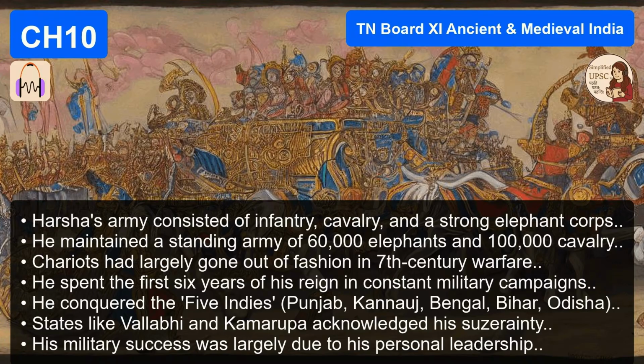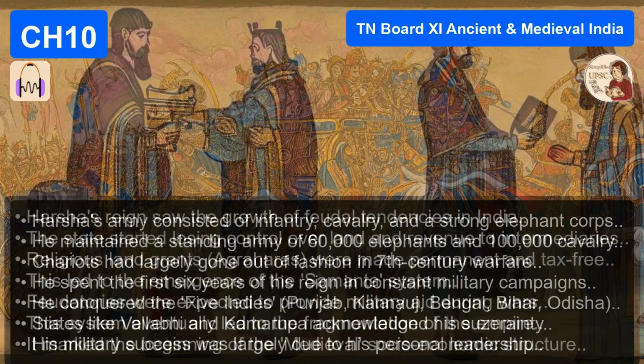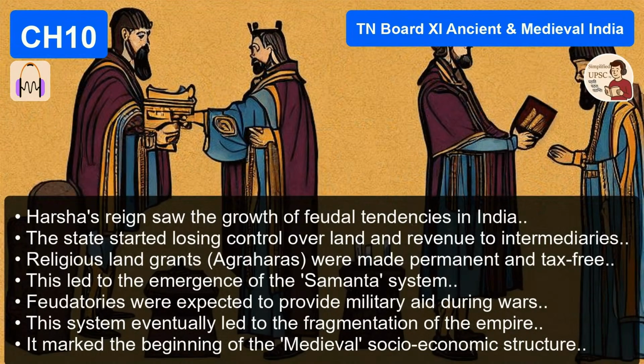Now, feudalism is one of those big textbook words that can make people's eyes glaze over. Can you break that down? What does it actually look like on the ground? Let's use an analogy. Think of it like this. In the Mauryan Empire, the king had a massive central treasury filled with cash. He paid his officers, his generals, his soldiers in salary, cold, hard cash. Okay, a centralized payroll system.